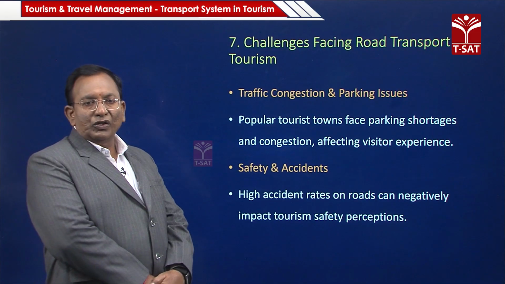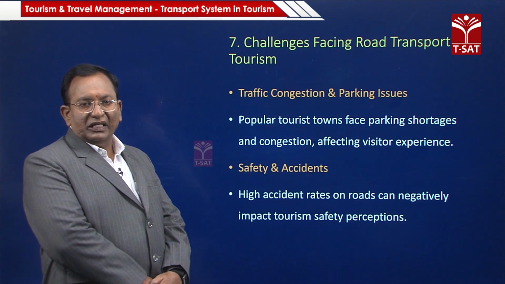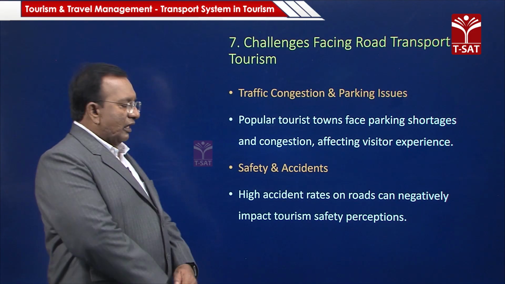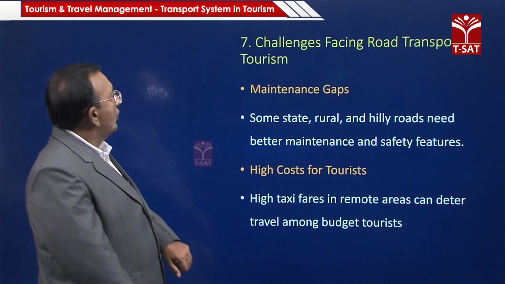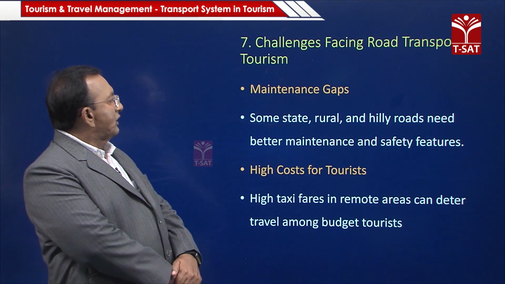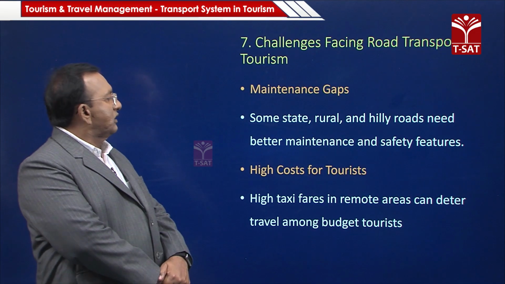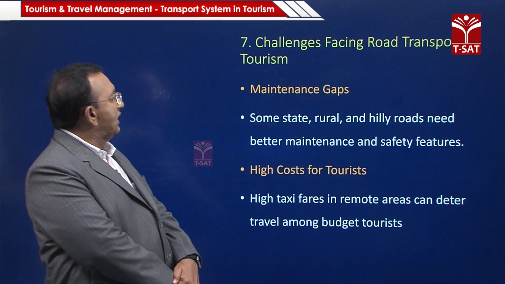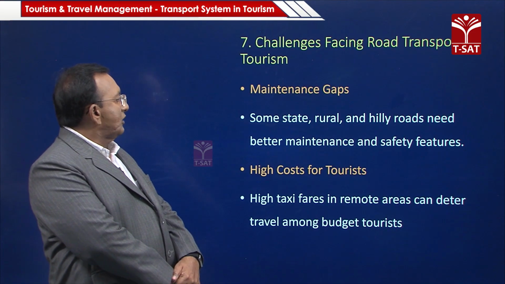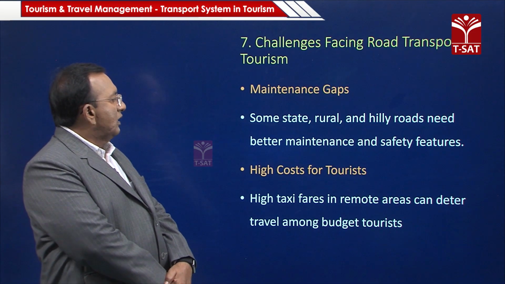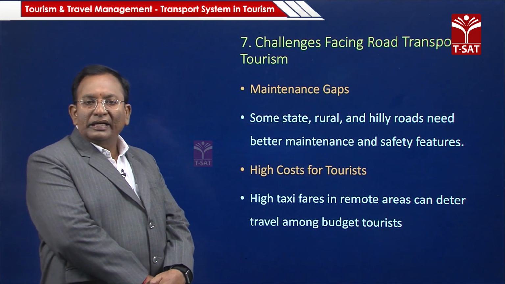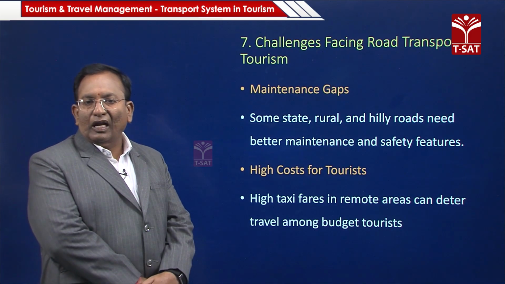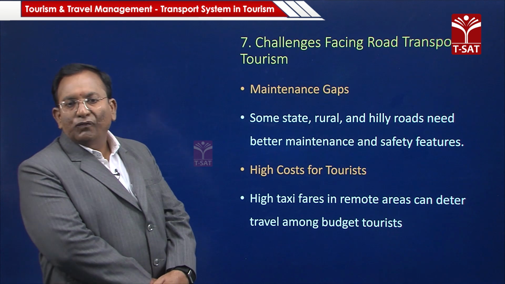High accident rates on roads can negatively impact the perception of tourism safety. So, if we want to reduce these challenges, we can improve road transport by maintaining the gaps, since some states' rural as well as hilly road areas need better maintenance and safety features.